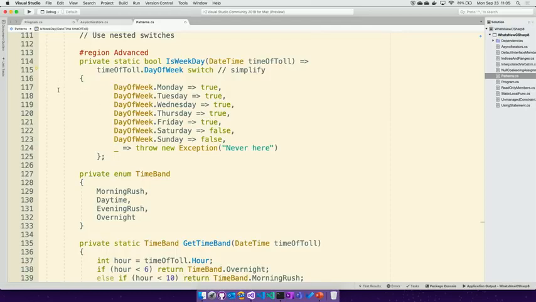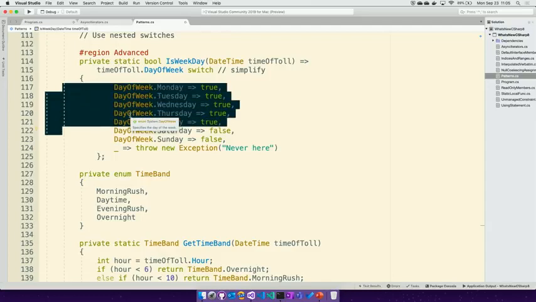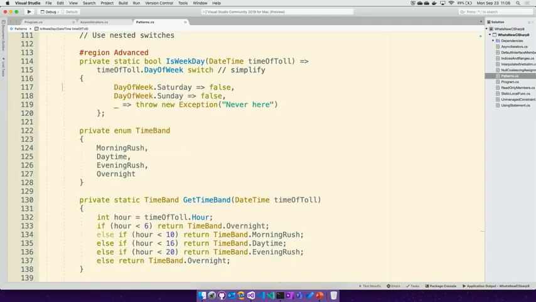Now, if we look here at this one for weekday, you can see that this is pretty repetitive right now. Well, I can change that by deleting all these because they're all the same. Then Saturday and Sunday, I should return false. But if it's not Saturday or Sunday, from this enum, I should be able to just return true. So now I can look at the exceptions because there's only 2 of them, and then I can treat those that are not exceptions as just a general rule to say that must be a weekday.